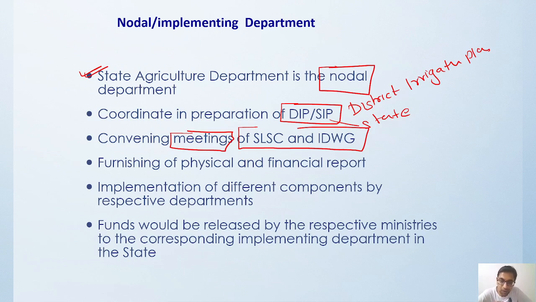That means most of the role is given to the state level sanctioning committee, since the word sanction is there. So the state level sanctioning committee will be approving and doing everything. Okay, it will also ensure that there is no inter-district disparity with respect to financial pattern. Okay, and it will also decide the implementation agencies and departments in the state. Okay, and it will also ensure that the program implementation is in accordance with the guidelines laid down by the ministry. So that is all the role of the SLSC.